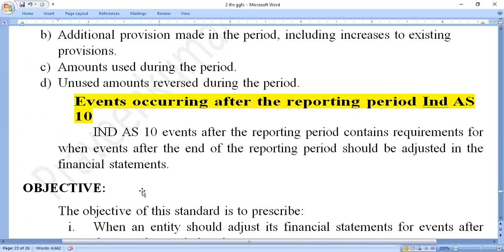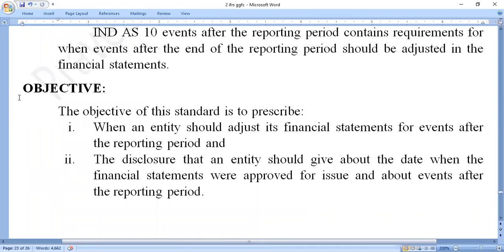Why? Because after we prepare all types of financial statements, adjustments are given. In problems, many times we also prepare the adjustments. Sometimes, when you prepare financial statements, adjustments are given in the problems. Why are the adjustments given? Those adjustments are what we call events occurring after the reporting period. Those events arise after the reporting period. So what is the basic objective here?